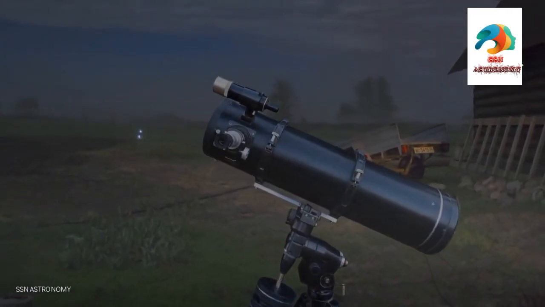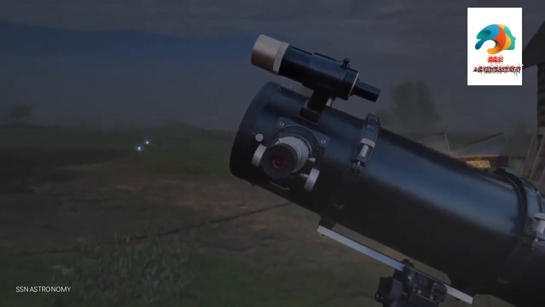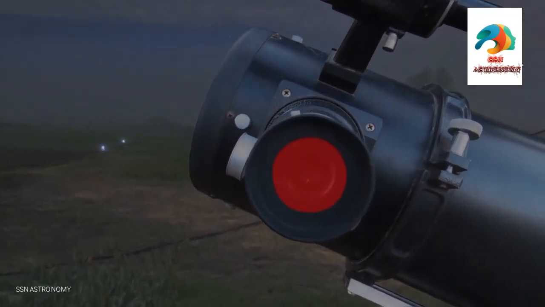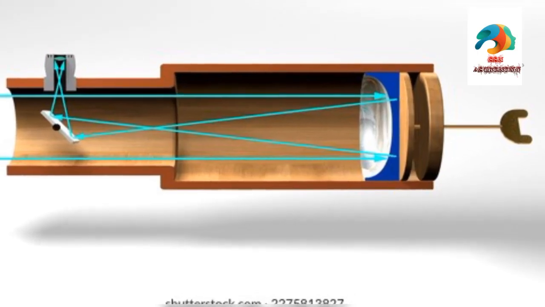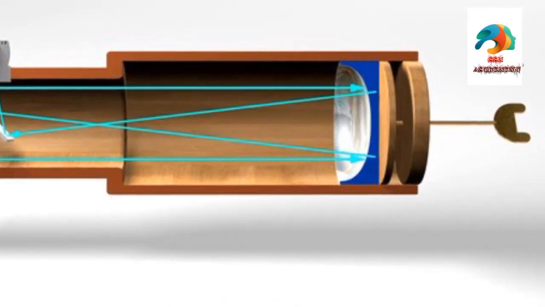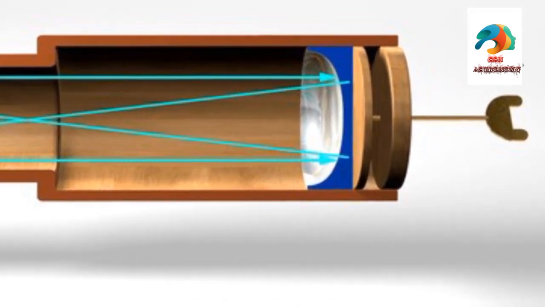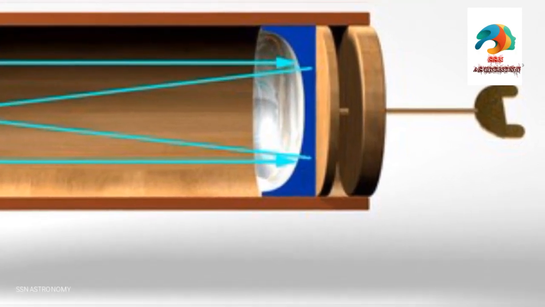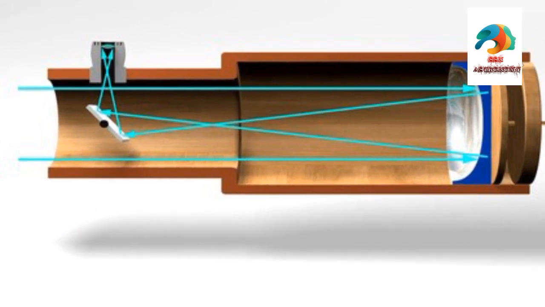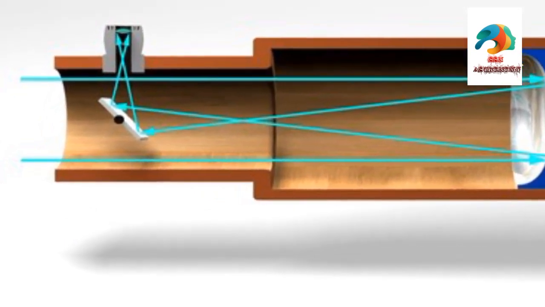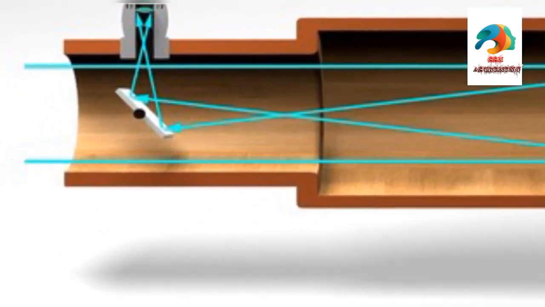The Newtonian telescope is the best example of a reflecting telescope. The reflecting telescope is further classified into two types: Newtonian telescope and Cassegrain telescope. The factor that differentiates these two telescopes is their optical design. In a Newtonian telescope, the light enters the telescope through a primary mirror located at the bottom of the optical tube. The light is then reflected to the secondary mirror, which directs it out of the side of the telescope tube to an eyepiece for observation.